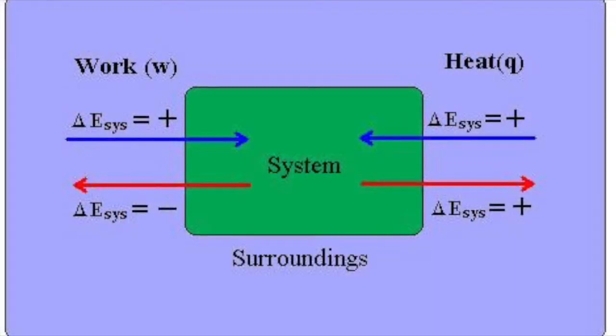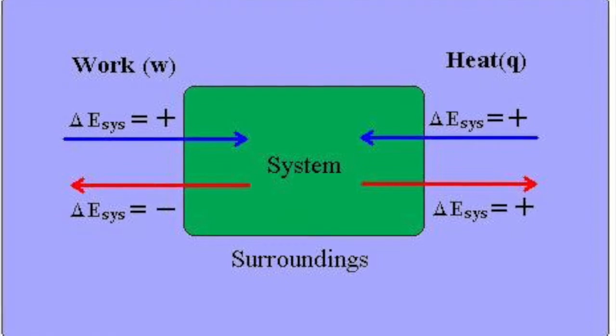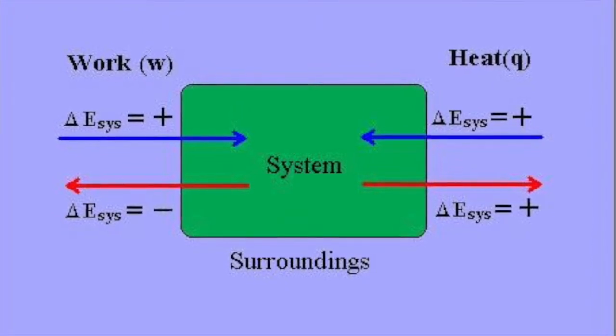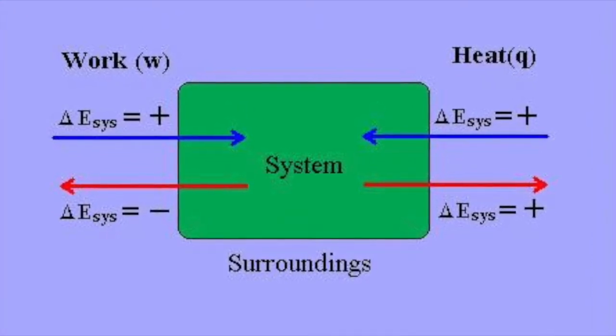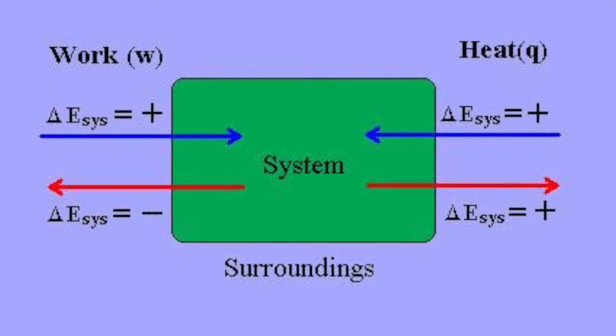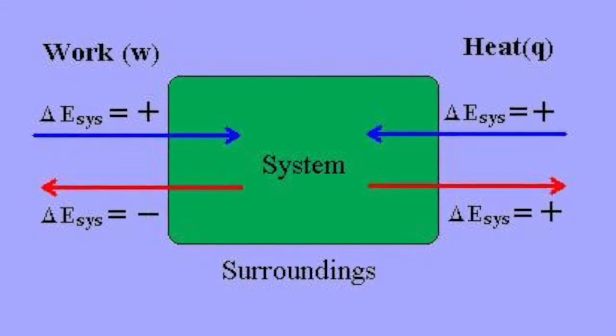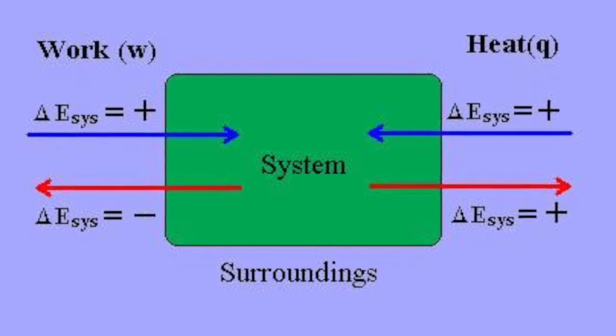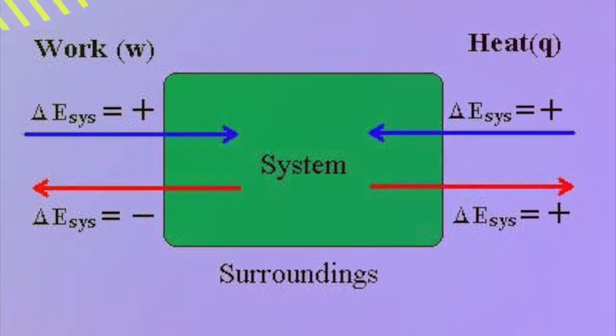The law states that there are two kinds of processes that can lead to a change in the internal energy of a system. If heat flows into a system or the surroundings do work on it, the internal energy increases. If heat flows out of the system, work done by the system will be at the expense of internal energy and will become negative.